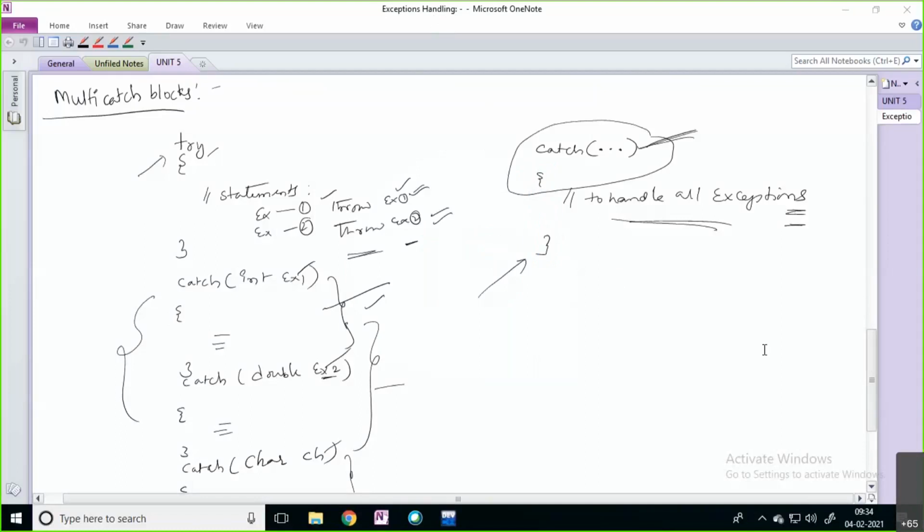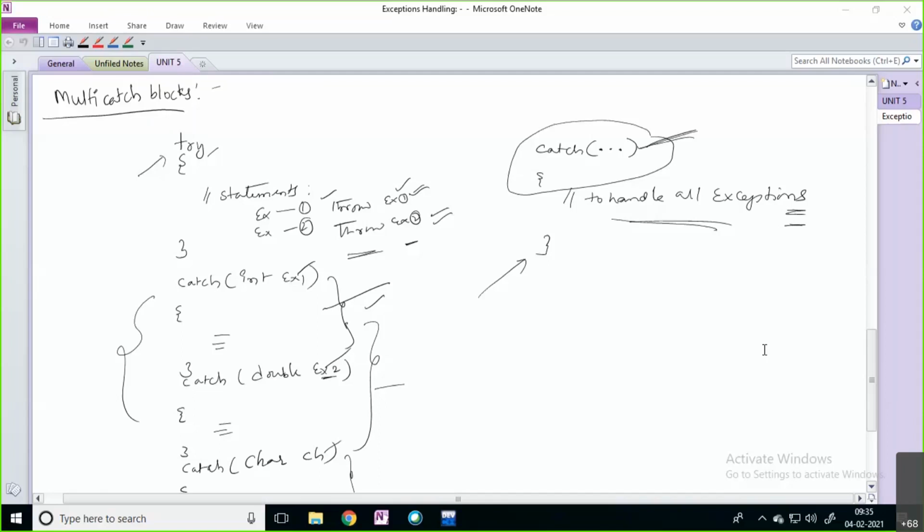Good morning. In the last class, we just saw this multi-catch concept. That means, for example, in your code, if you have more than one exception, for that we will write one try block. Whatever code is raising an exception, we keep inside the try block. Based on your exceptions, you write your catch blocks and handle those exceptions inside them. Here you are writing multiple catch blocks, one catch block for each exception.